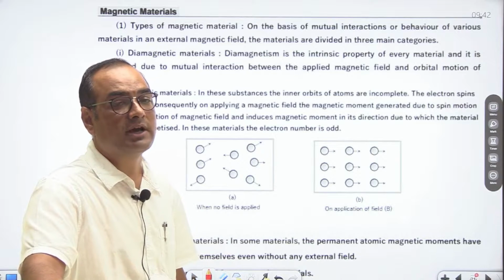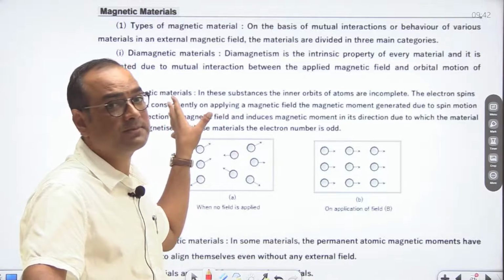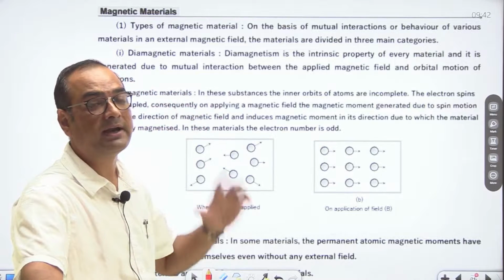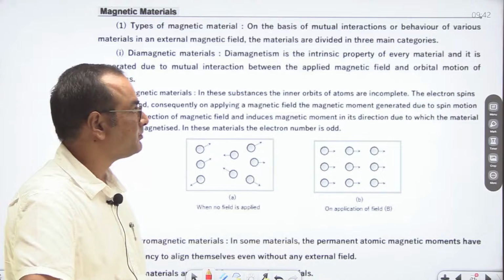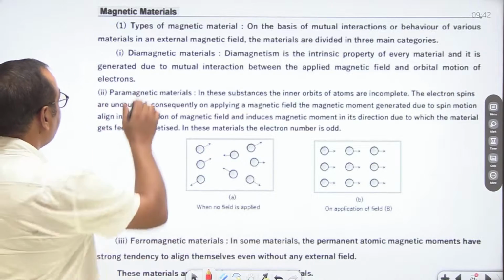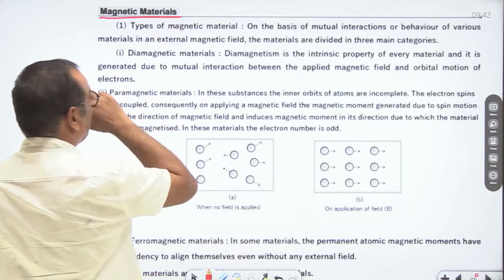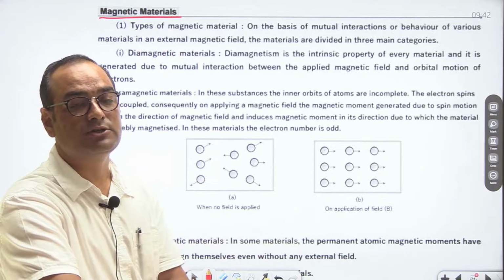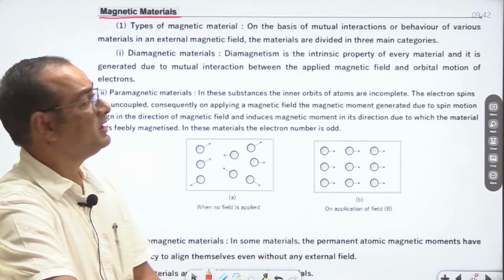Students, in today's lecture we are going to talk about magnetic materials, different types of magnetic materials and how they show different magnetic behaviors in a magnetic field. So our topic is magnetic materials. Magnetic materials are those materials which show magnetic behavior.